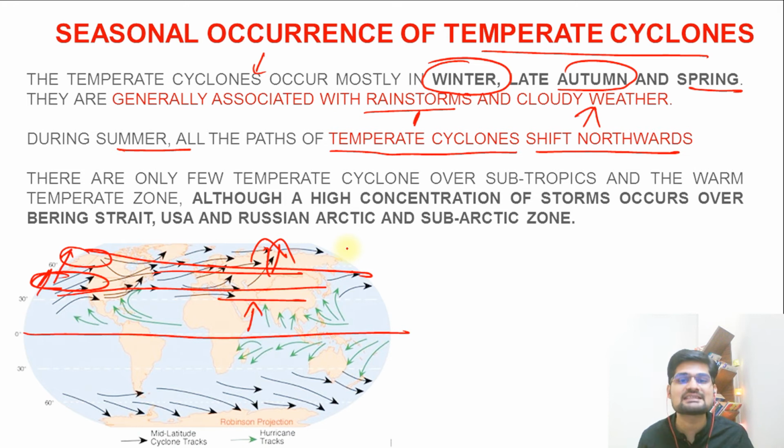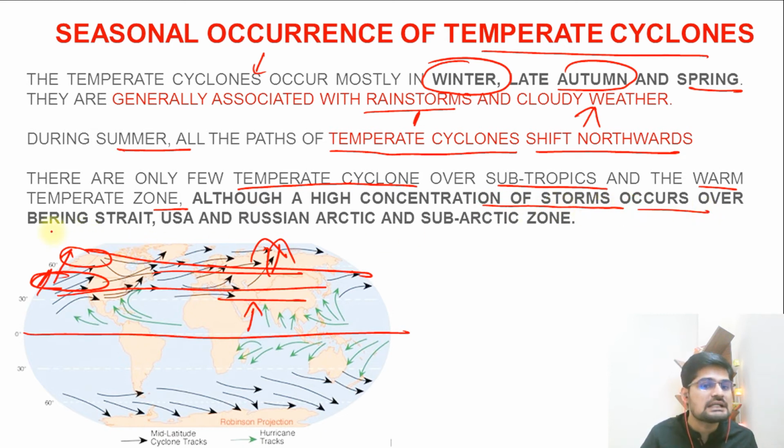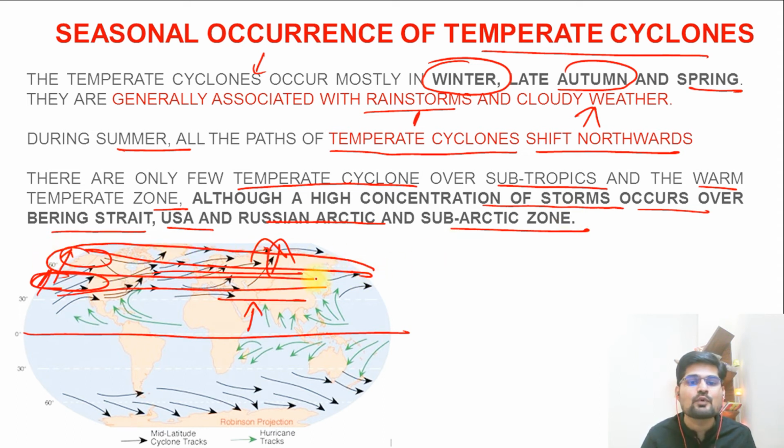But in summers, remember what happens? The intensity of the cyclone is weak. Right? So this is important to understand, that there are only few temperate cyclones over subtropics and warm temperate zone. Although high concentration of storms occur over Bering Strait, USA and Russian Arctic and subarctic zone, which is largely part of this particular subpolar belt, and that is what we understand as the seasonality factor. When sun moves northward, the belts will shift.